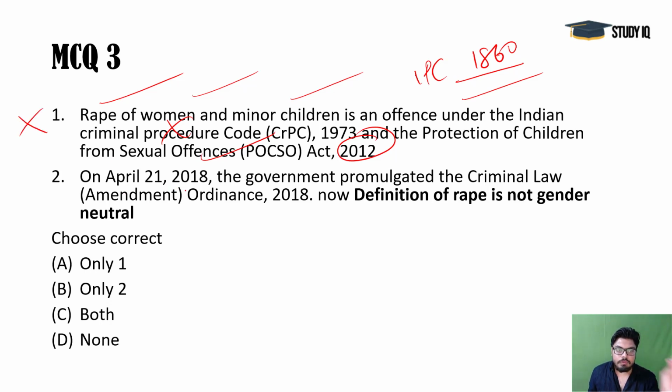On April 21, 2018, the government promulgated the Criminal Law Ordinance 2018. Now, the definition of rape is not gender neutral. That's correct. It was not gender neutral, and now it stays that way, without being gender neutral. So there are different punishments and different verdicts for boys and for girls.